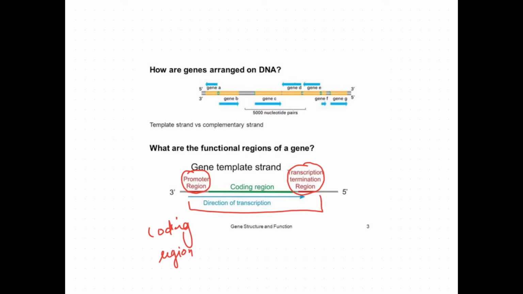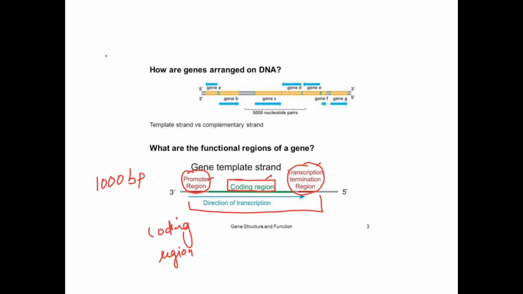And you can see in the middle there is a region that is the coding region, which contains the set of instructions to produce that protein. Genes may have different sizes, but the average size of a gene is about 1000 base pairs. Each gene contains a coding region, a promoter region and a terminator region.